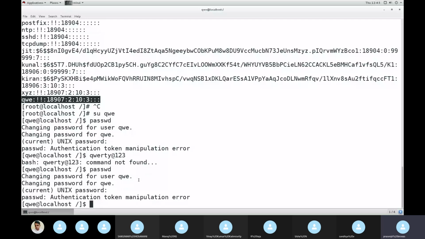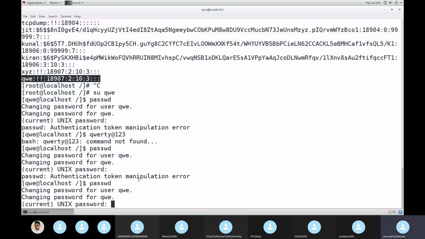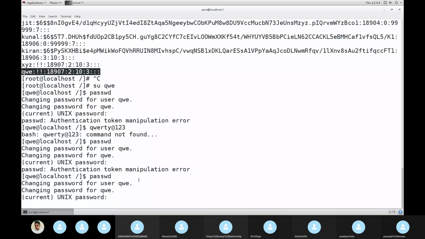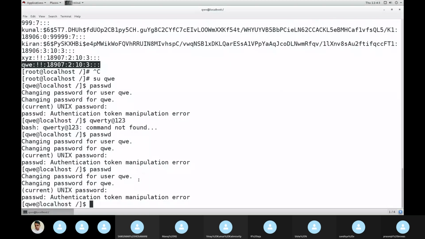Authentication token manipulation error. This is something new. Okay, let's go to root only now.